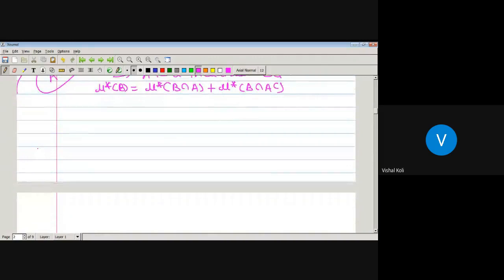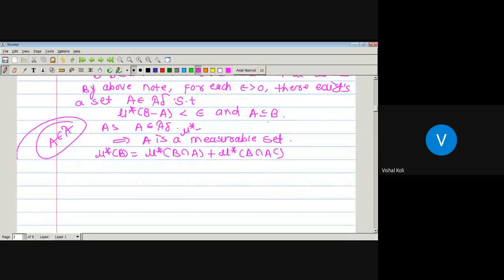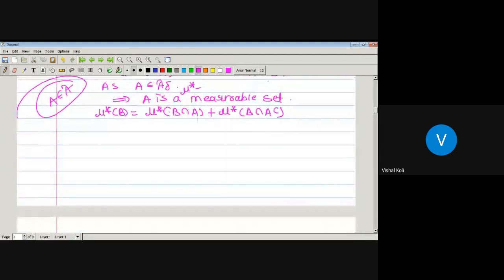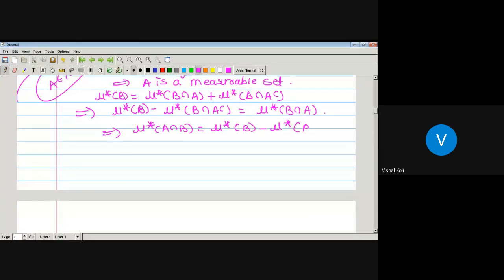Okay, so as here for any set capital B we have outer measure of B is nothing but outer measure of B intersection A plus outer measure of B intersection A complement. But already we have outer measure of B intersection A complement is finite. Then we can subtract outer measure of B intersection A complement on both sides. Then we get outer measure of B minus outer measure of B intersection A complement is nothing but outer measure of B intersection A, or A intersection B. So outer measure of A intersection B equals outer measure of B minus outer measure of B intersection A complement.